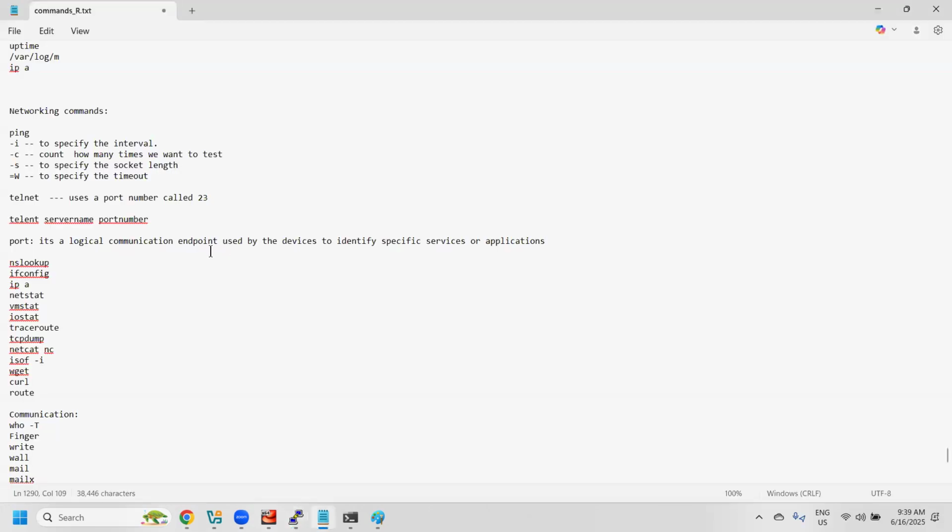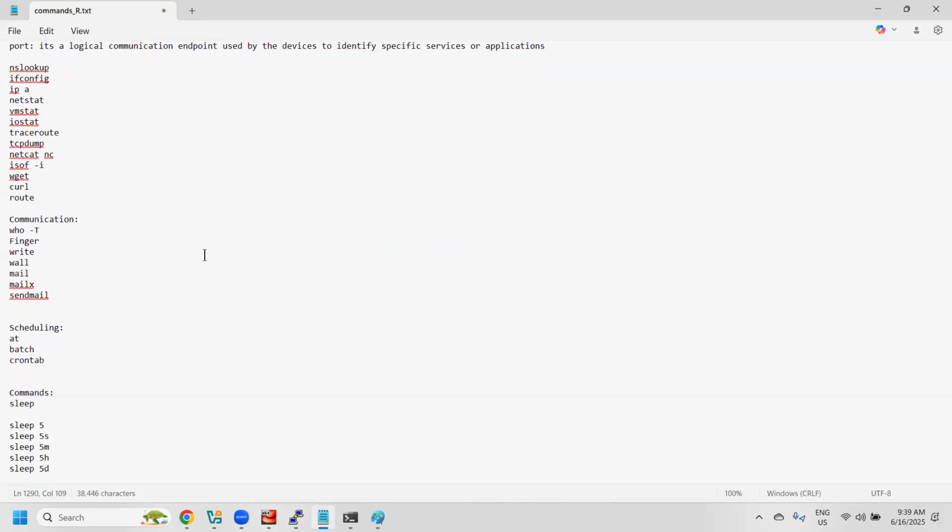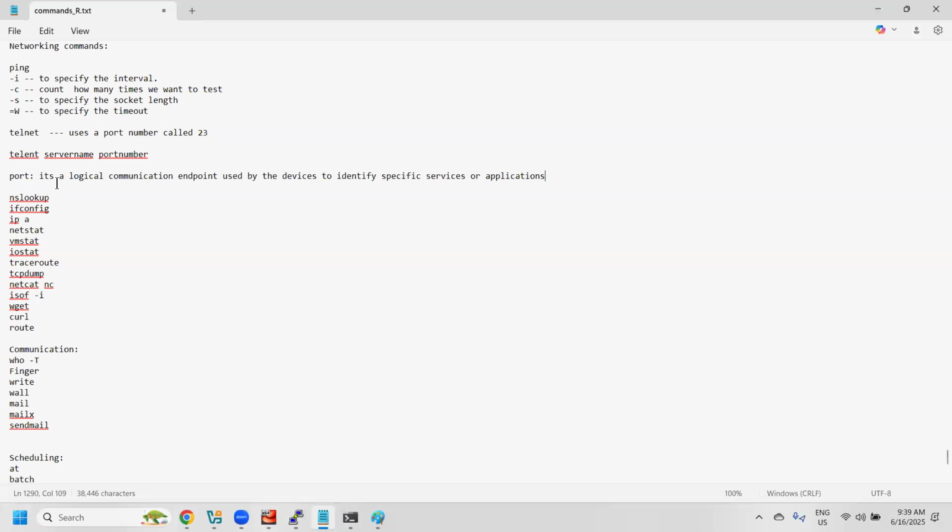If you want to know whether a particular port is reachable on a particular server, then with the help of telnet we can determine whether a specific service is running or not in a Linux system.